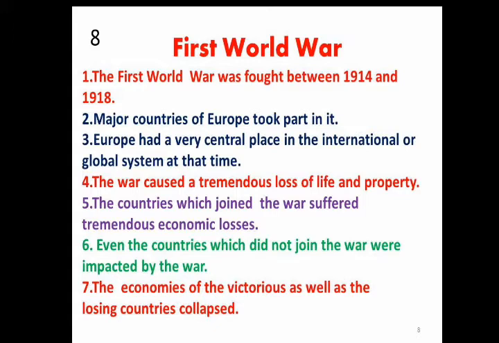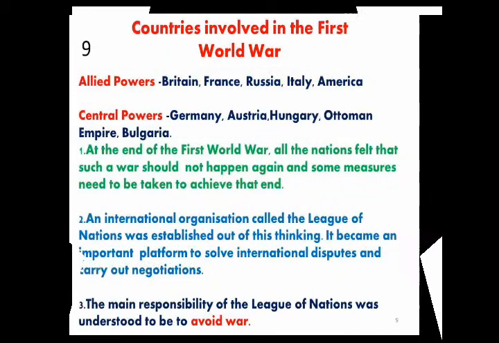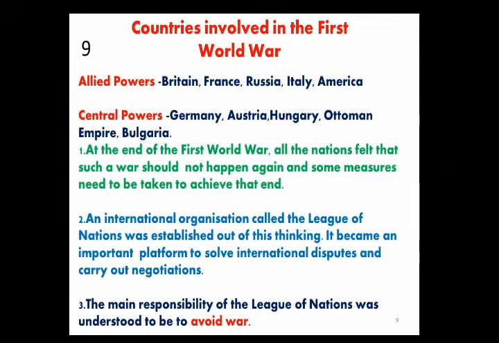Students, countries involved in the First World War. Here you have to concentrate. Allied powers, remember the names of these powers: Britain, France, Russia, Italy, America. Okay, Britain, France, Russia, Italy, America. Central powers were Germany, Austria, Hungary, Ottoman Empire, that is Turkey, and Bulgaria.